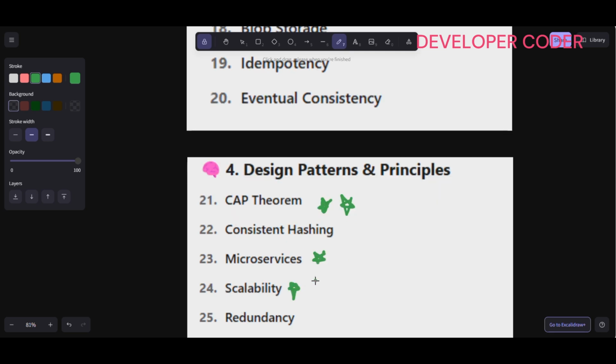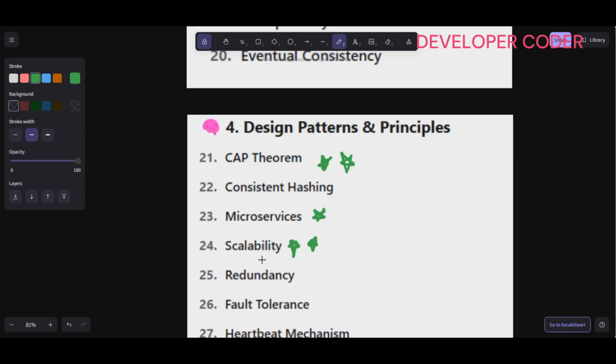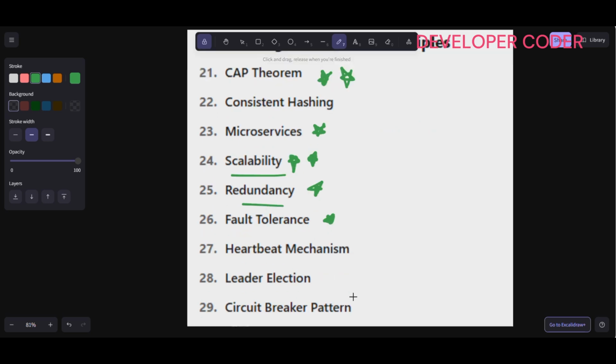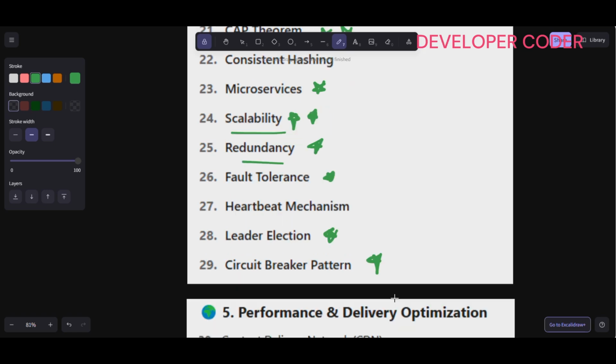Scalability, very important. In almost all system designs, the interviewer will definitely ask you how you will scale this application. If a lot of users come, what will you do, how will you scale your application? Very important term. Then redundancy, important term. Fault tolerance, important term. Heartbeat mechanism, then leader election, important term. Circuit breaker pattern, important term.